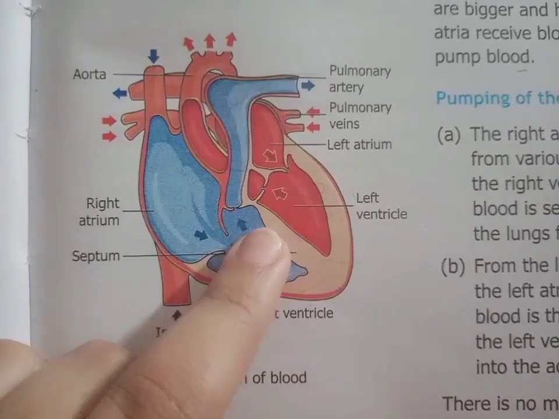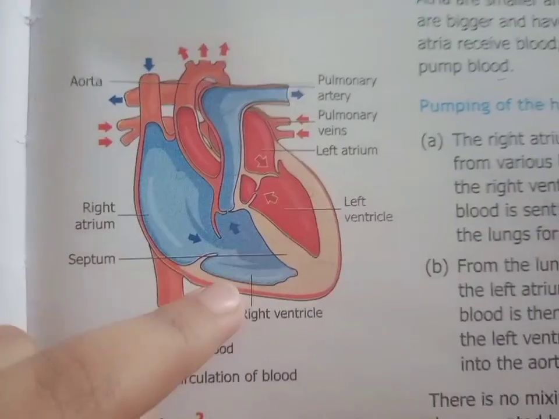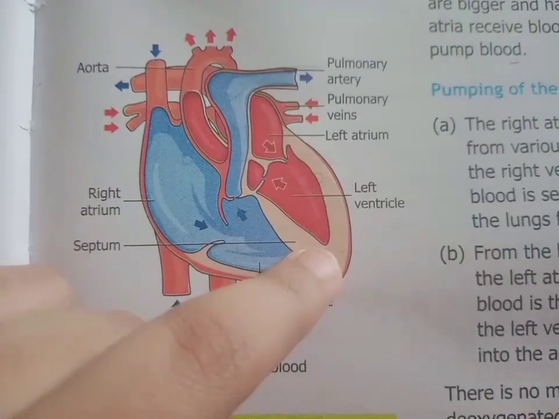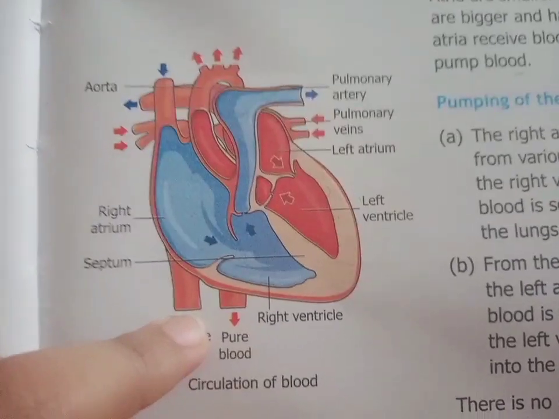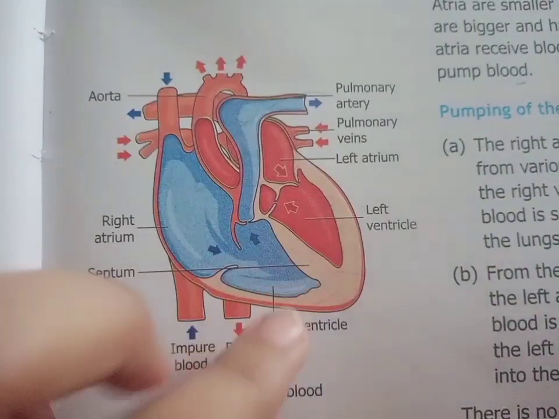This is our heart and it is divided into 4 chambers: left atrium, left ventricle, right atrium and right ventricle. Blood flows from the upper chambers to the lower chambers.